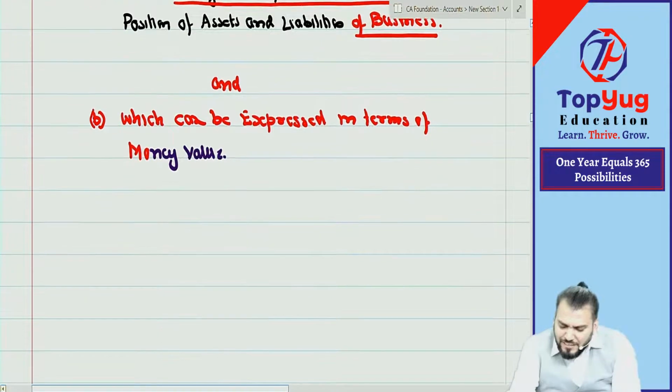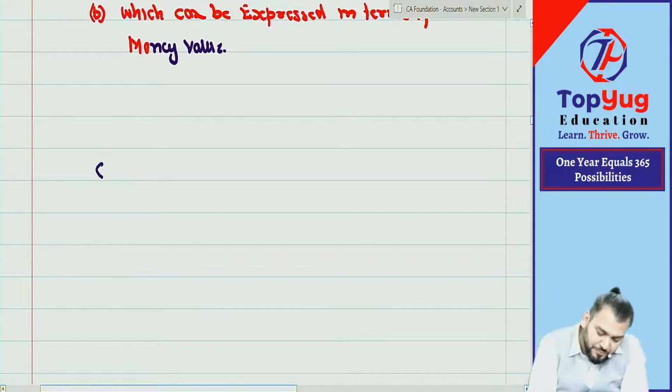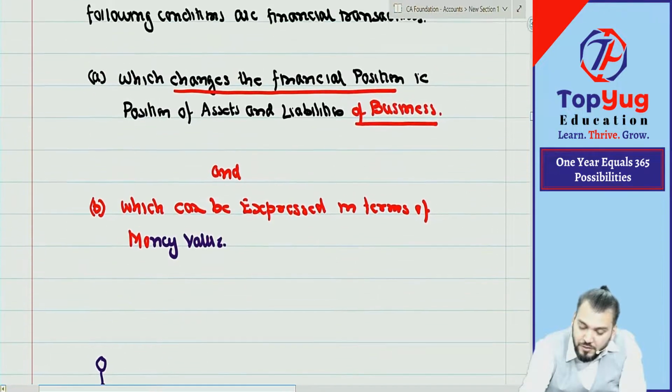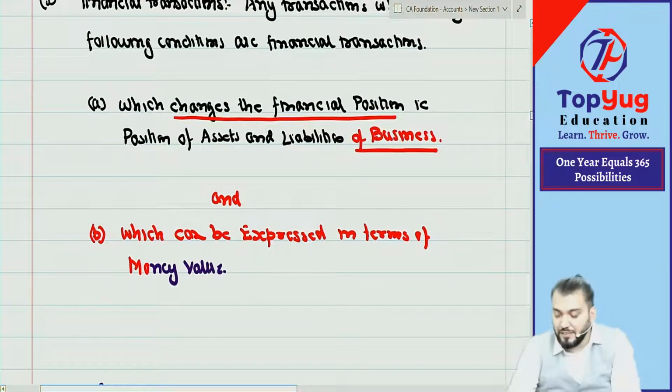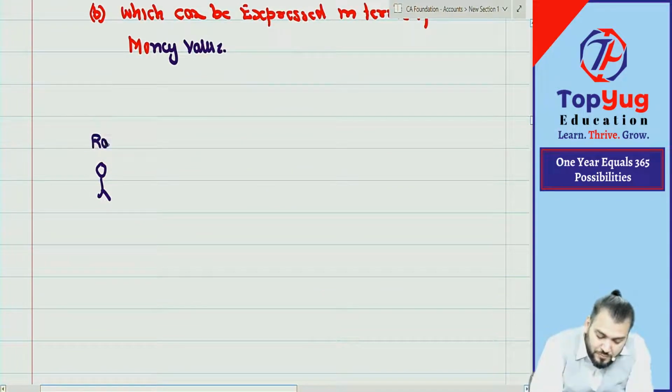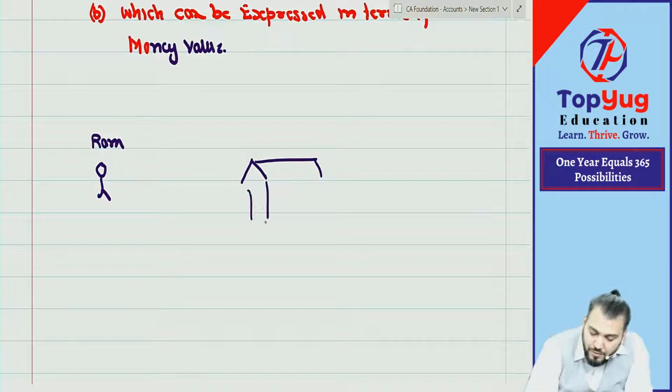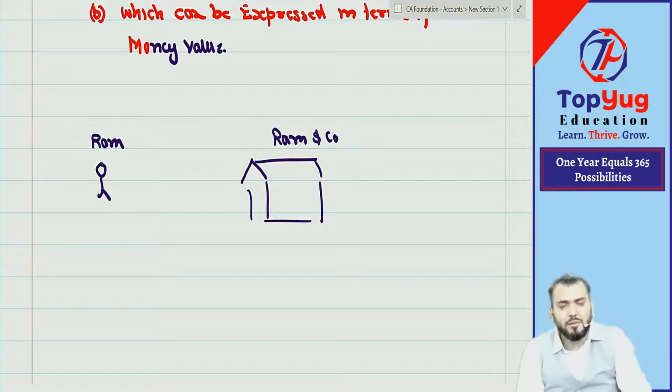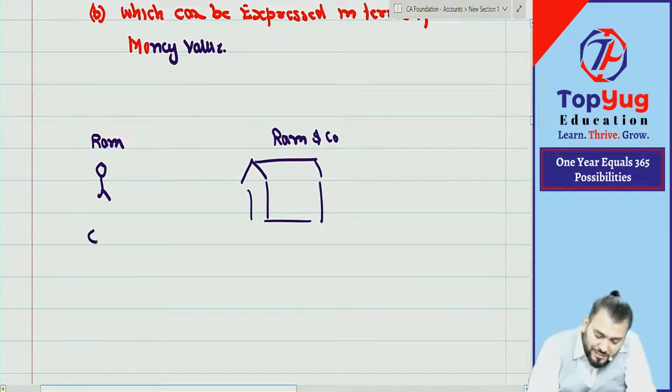Coming to my example, I started with Ram. This much you have written, na? Very good. Now I started with Ram, and Ram started a business. This example I started: Ram and Company. Everyone just try to understand. Ram has a cash of rupees 10 lakh.